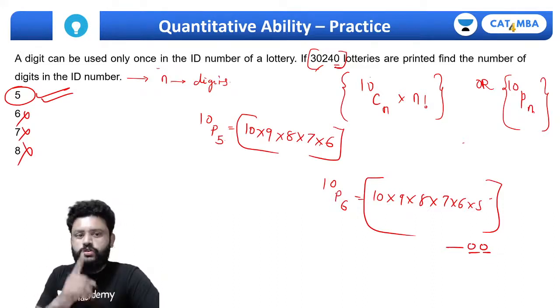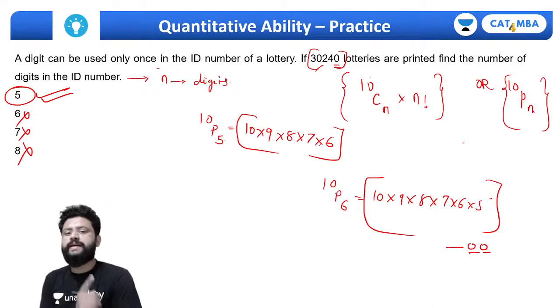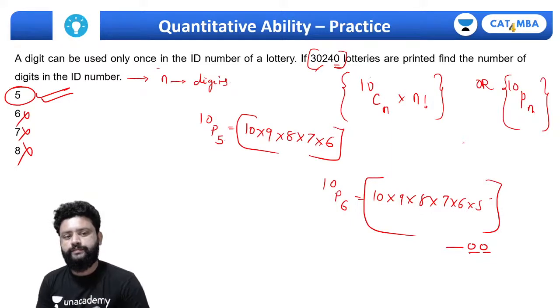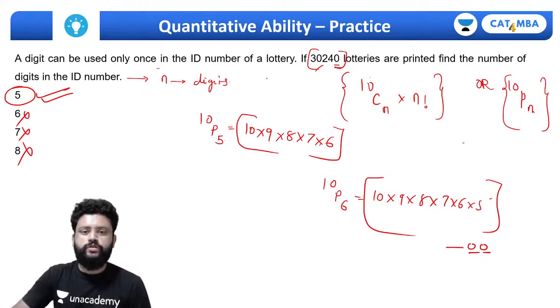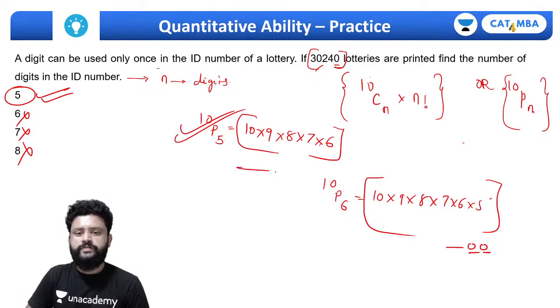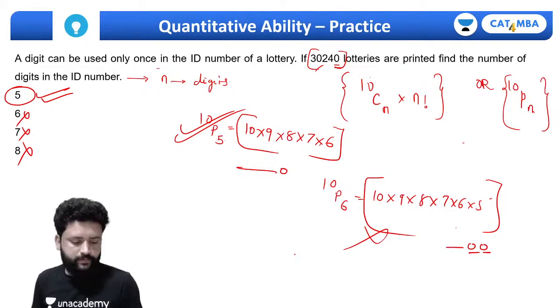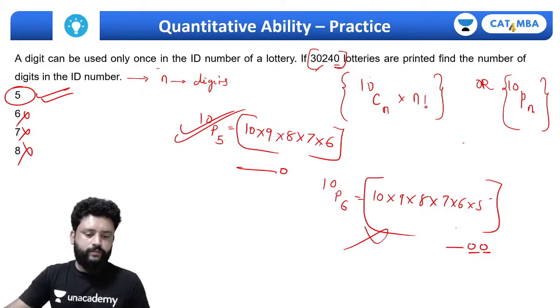There is only 1 zero, so we have just one answer option जिसके last में एक ही zero आएगा. Easy? So this one is right. This will end with 1 zero, this will end with 2 zeros, so need not check for that. Correct.